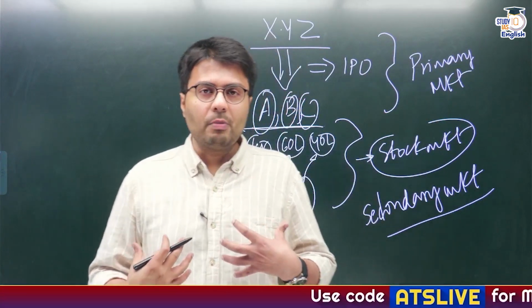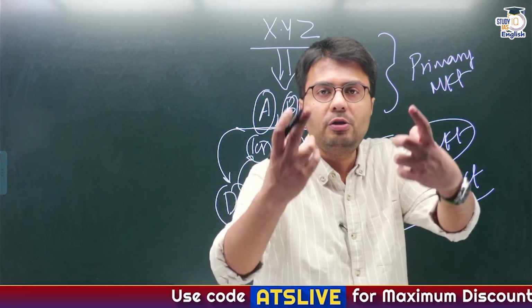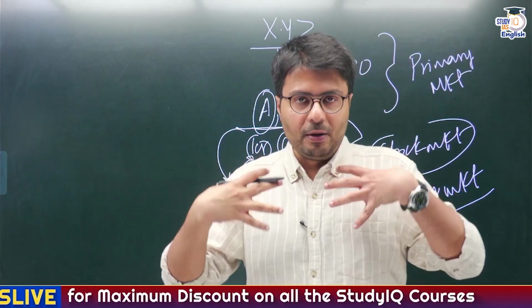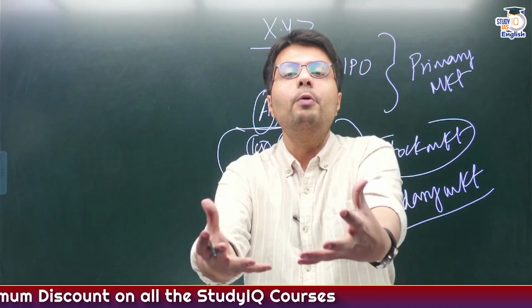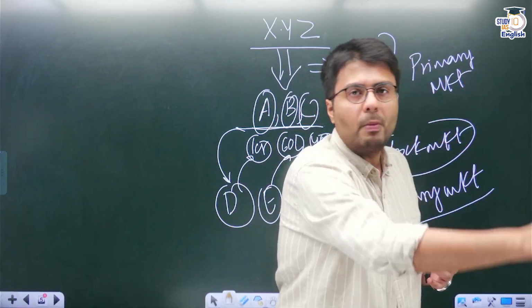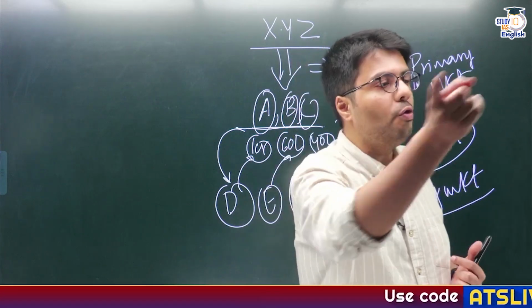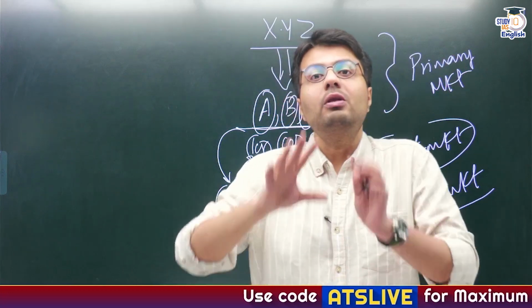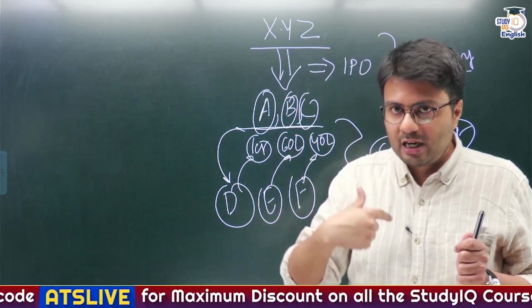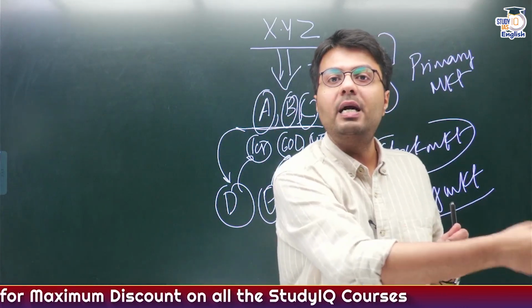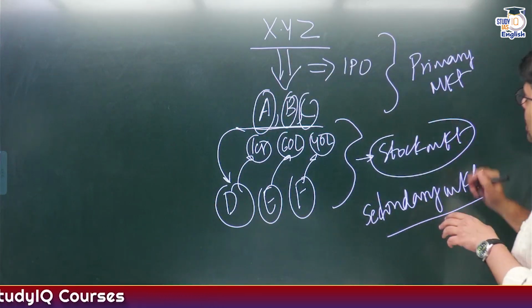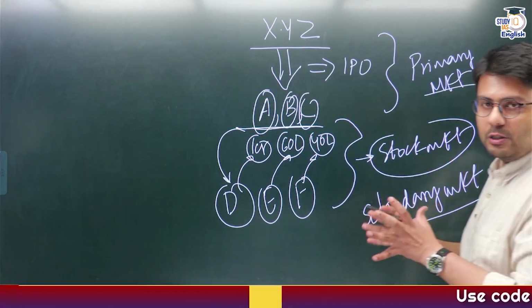Let me give you another very simple example. Suppose I'm a potato farmer and I'm selling my potatoes to consumers like you. So this is an example of a primary market transaction that happens from potato grower to potato buyers like you. But as a potato grower, I can also go to mandis and sell my potatoes, and you have to go to mandis and buy those potatoes. So that will be an example of a secondary market transaction, because you're not buying potatoes directly from me, you're buying potatoes from mandis where I've sold potatoes, right? So this is how the difference between primary market and secondary market works.